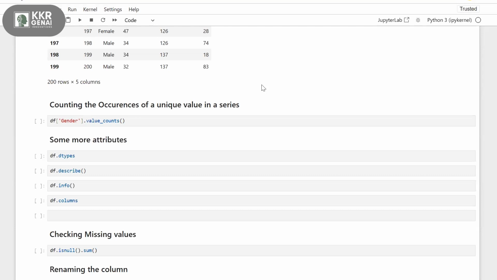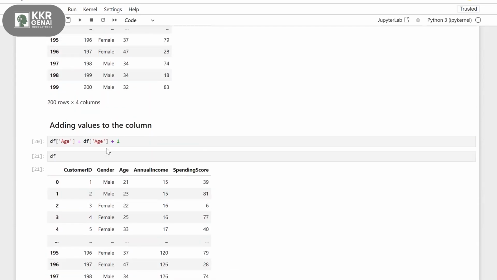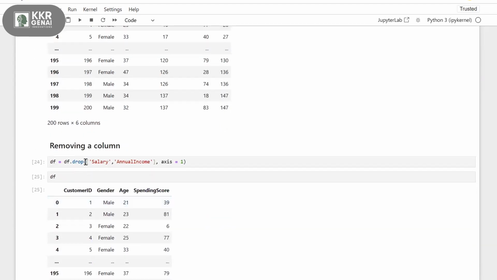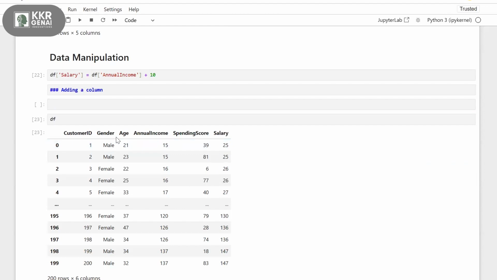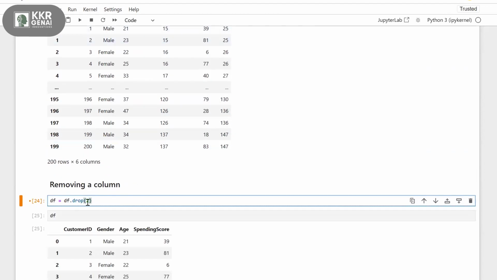In this scenario, you need to use the same drop, and instead of passing the column name salary, you need to pass the index. Let's say the index of salary is 0, 1, 2, 3, 4, 5.